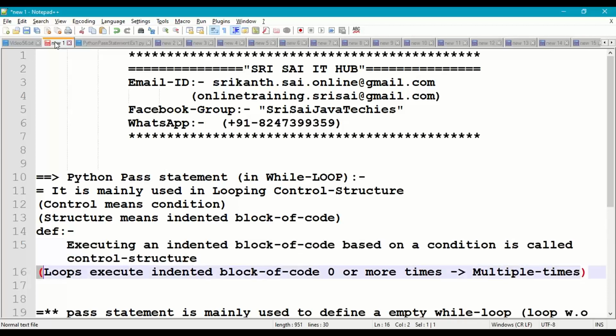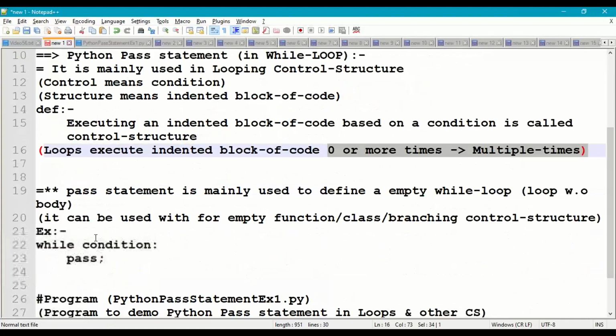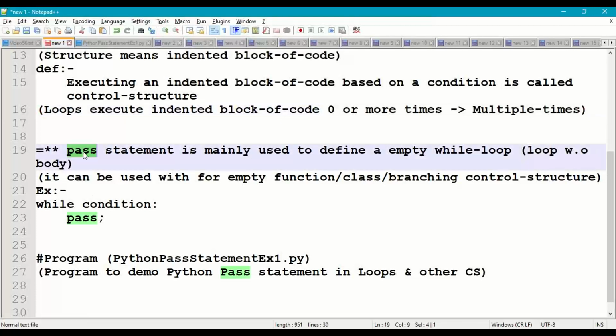Now coming to looping control structure, they will execute an indented block of code 0 or more times, or multiple times, based on a condition. So coming to the pass statement. Pass statement is mainly used to define an empty loop, which is a loop without body.